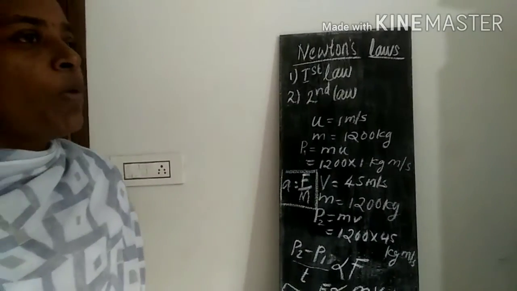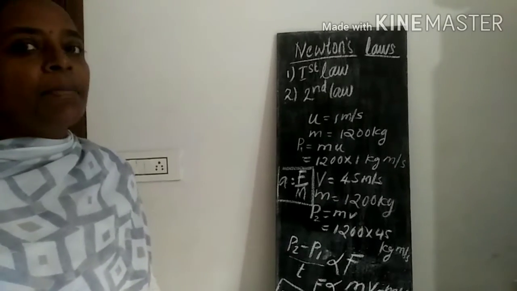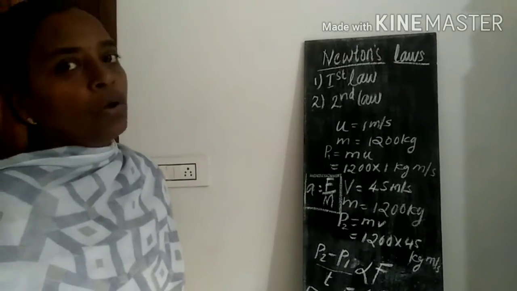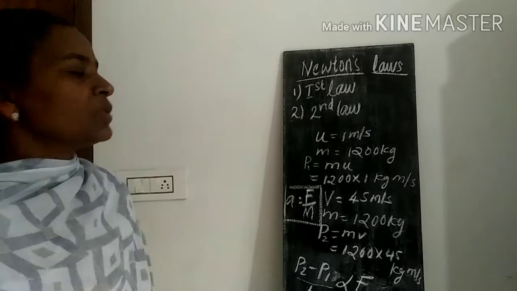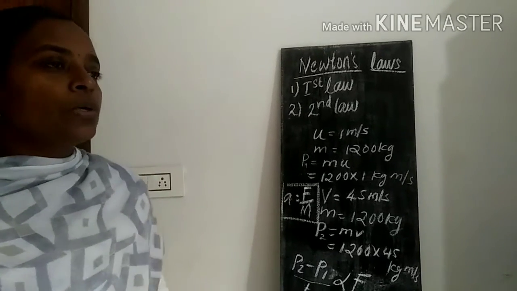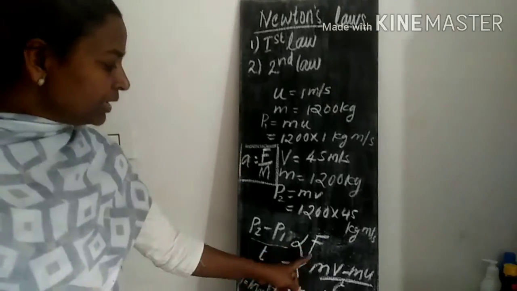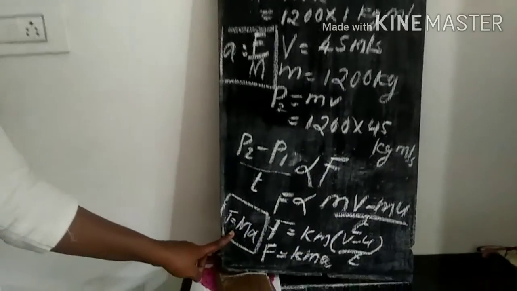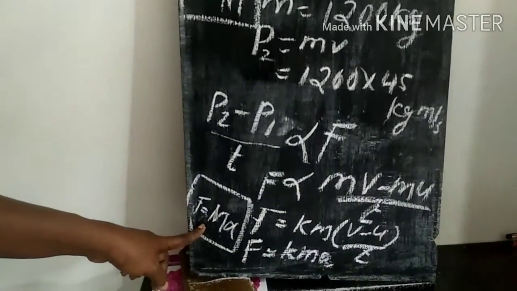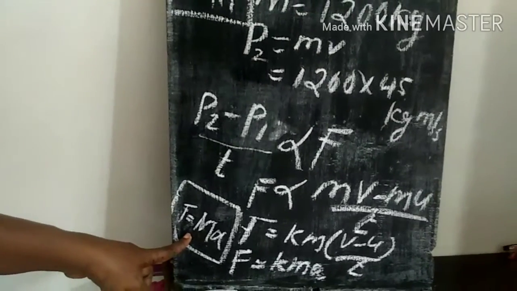The rate of change of momentum is directly proportional to the unbalanced force acting on the object. Or change in momentum with respect to time is directly proportional to the unbalanced force acting on the object. And this is the mathematical derivation of the law. And this is the final equation derived from the law: F is equal to mass into acceleration.